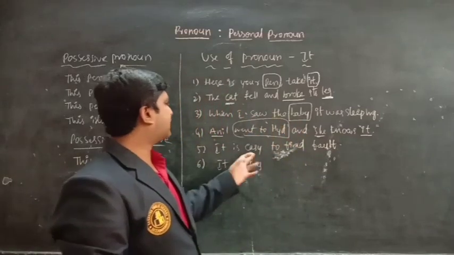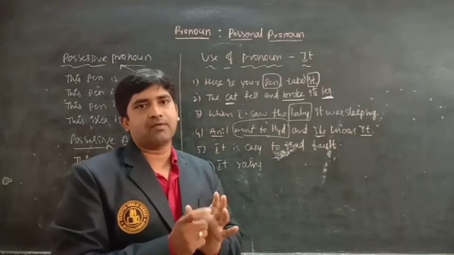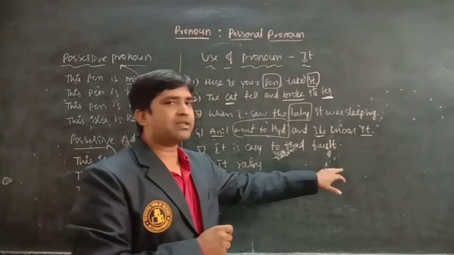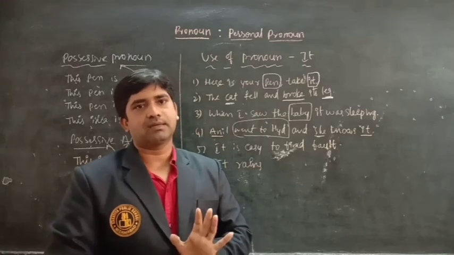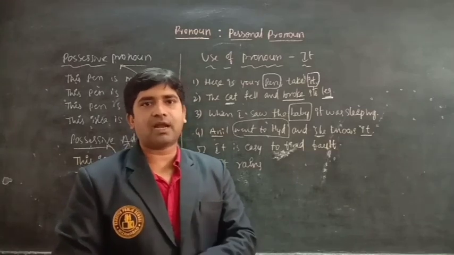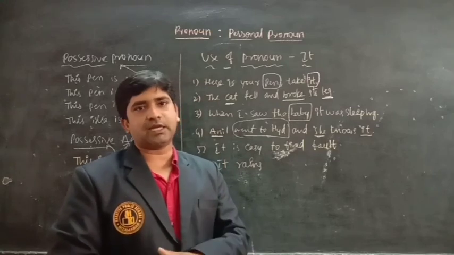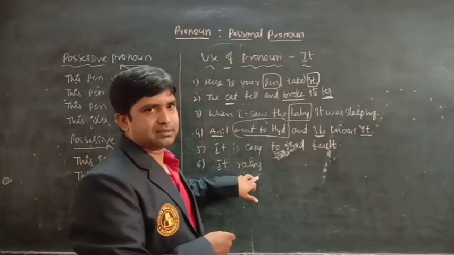It is easy to find faults. When we express some idea, we use it. We generally say it is easy to find the fault. It is difficult to work, it is difficult to manage ourselves, and it is easy to help others. It rains.